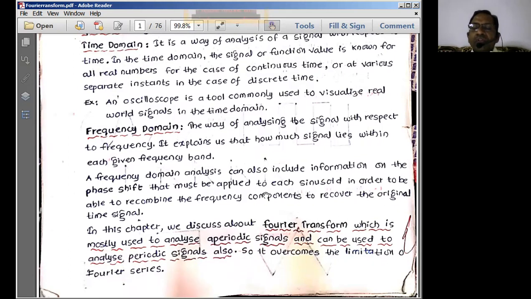If we want to see the amount of phase change at the output of a system, then we use a Fourier transform representation to see the amount of phase change that took place in the output.